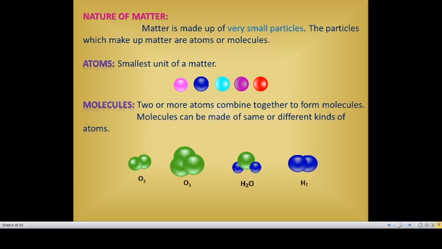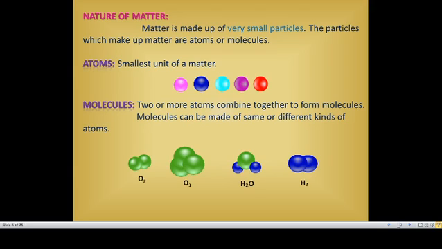These are all the same kind of combination. Oxygen, oxygen, oxygen. That means three oxygen combined to give ozone. I already told you, molecules can be made by the same kind of atoms or of different kinds of atoms.